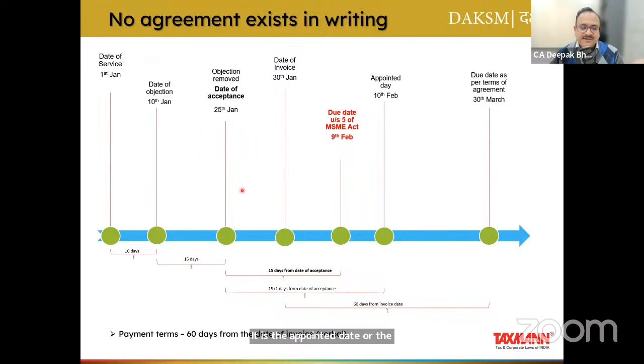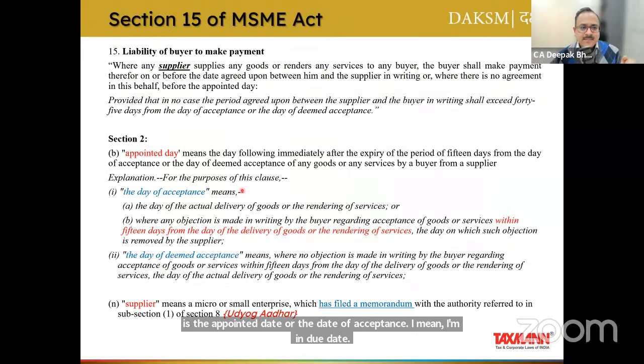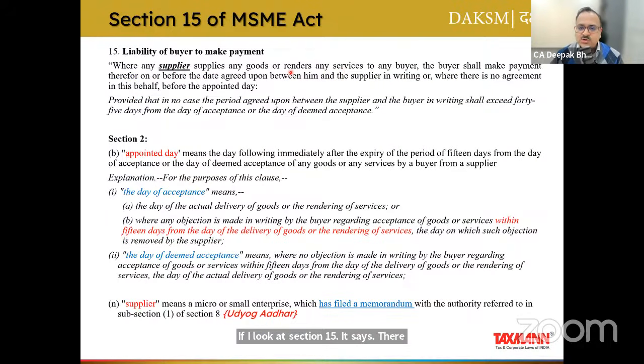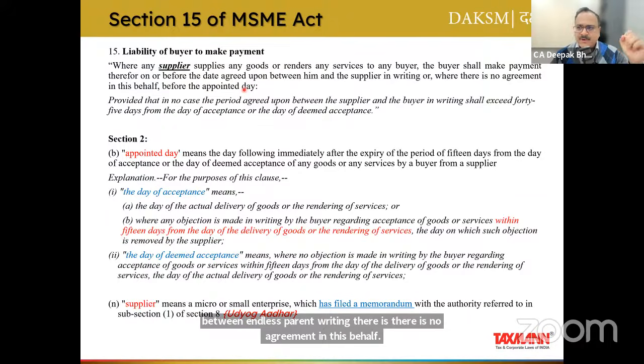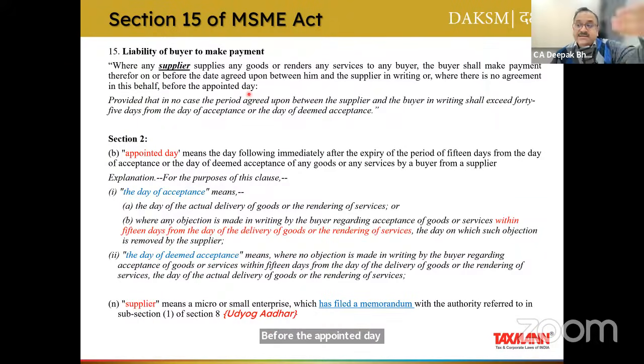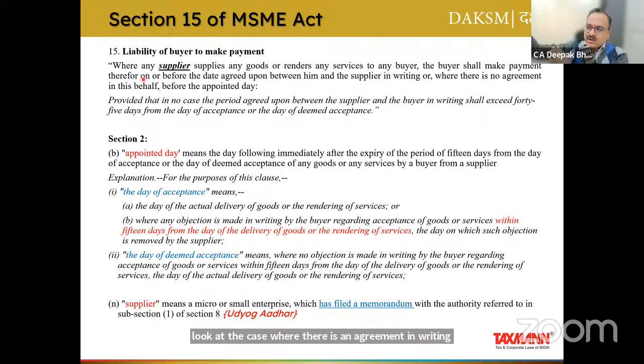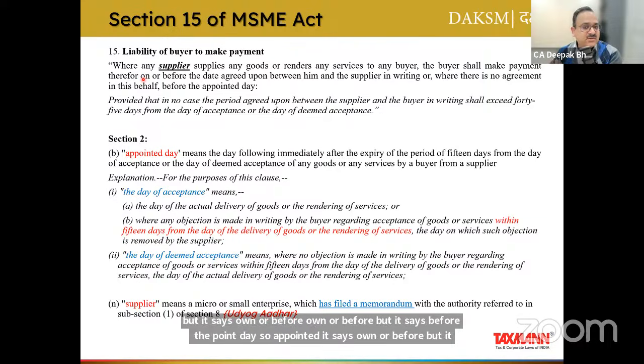Due date. So if I look at section 15, it says where any supplier supplies any goods or renders any services to any buyer, the buyer shall make payment thereof on or before the date agreed between him and the supplier in writing. Where there is no agreement in this behalf, before the appointed day. यानी कि जब आपके पास कोई एग्रीमेंट नहीं है तो अपॉइंटेड डेट से पहले, please appreciate the term before. And if I look at the case where there is an agreement in writing, it says on or before, but it says before the appointed date. So the appointed date, let's say, is 16th of March, then payment needs to be made by 15th of March itself.